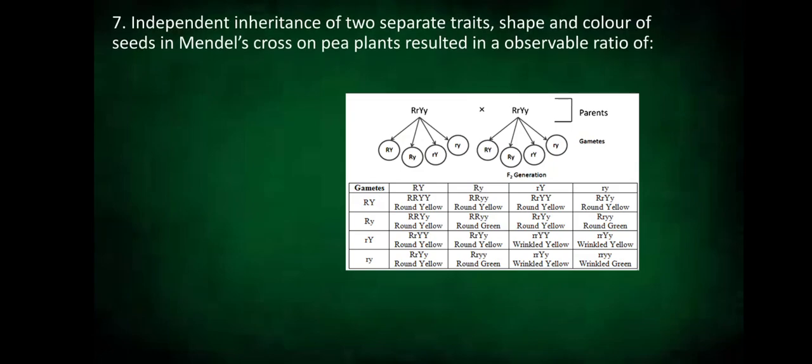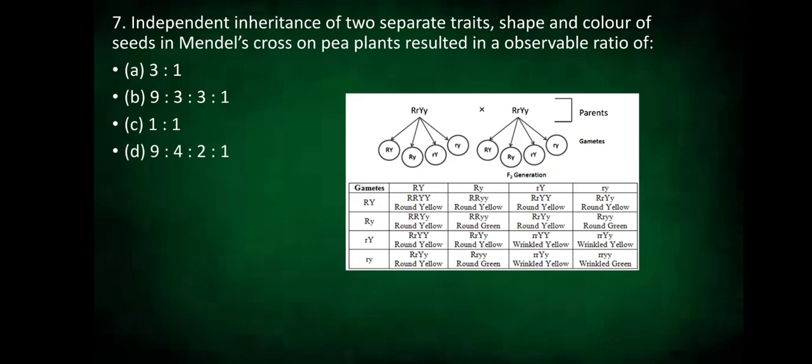Our seventh question. Independent inheritance of two separate traits, shape and color of seeds in Mendel's cross on pea plants resulted in an observable ratio of 3:1, 9:3:3:1, 1:1, or 9:4:2:1?